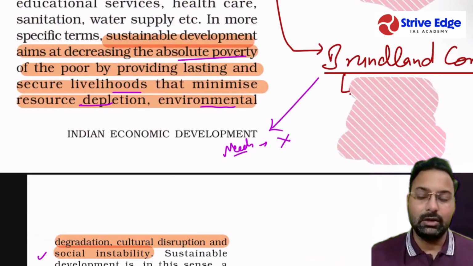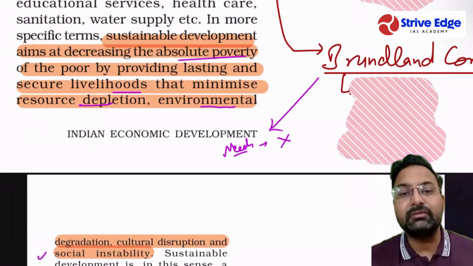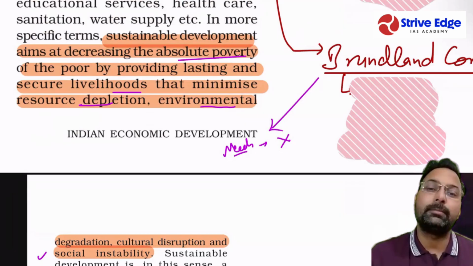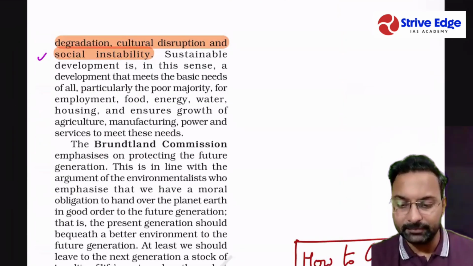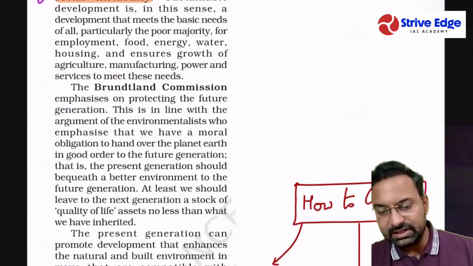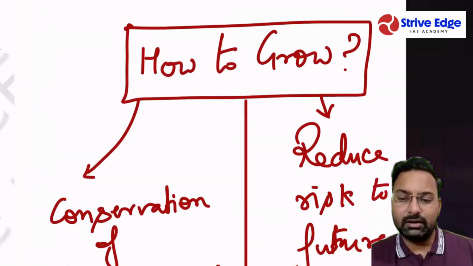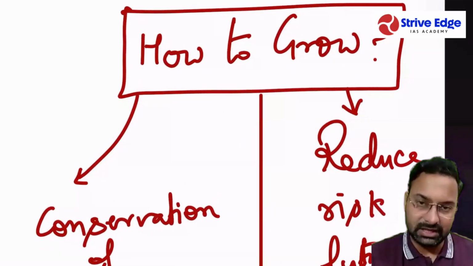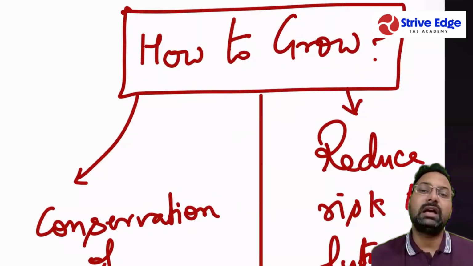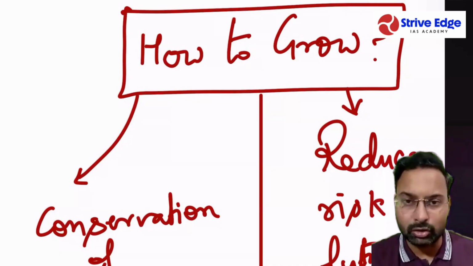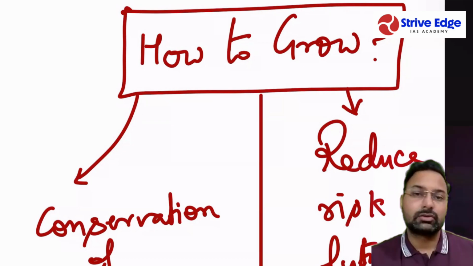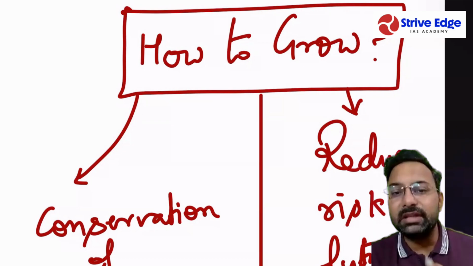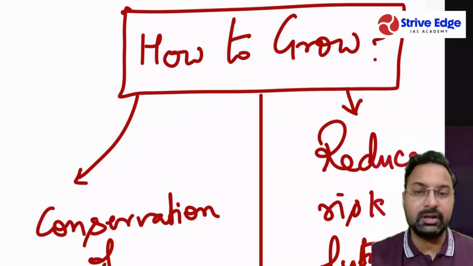Now you must be having an idea that we should not be achieving that level of growth which would be problematic for present as well as future generations, right? So we should be mindful of this fact. Now we have seen this definition, okay? So does this mean that we should not be achieving economic growth? Because in effect, if we go for economic growth, the environment will get degraded, that is for sure. So how to achieve a balance between economic growth and environmental justice?